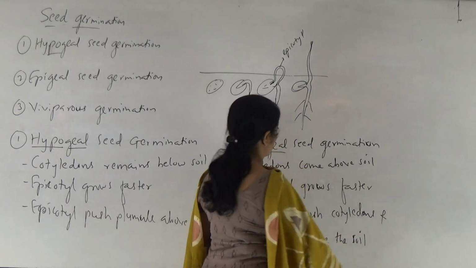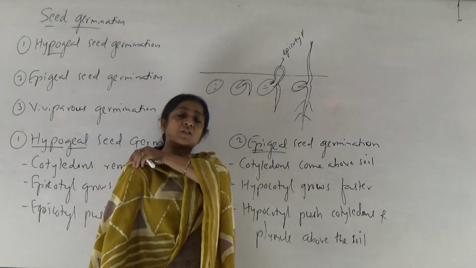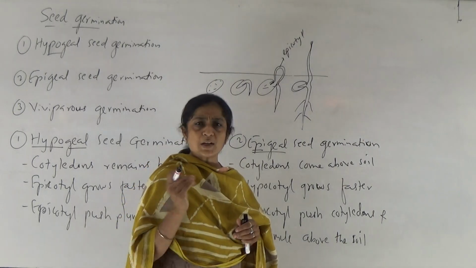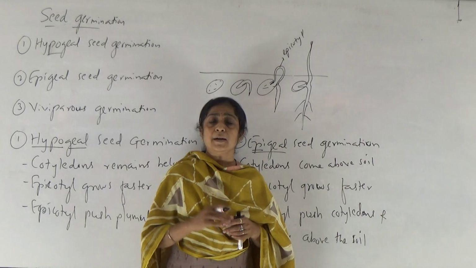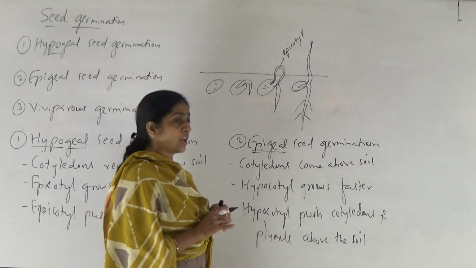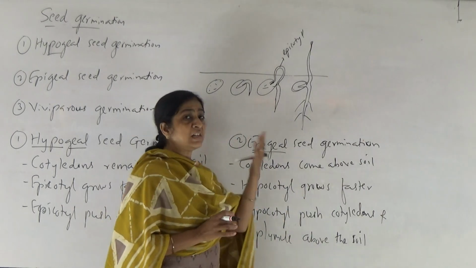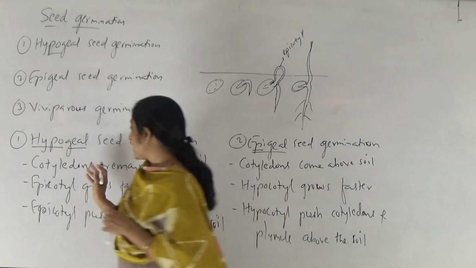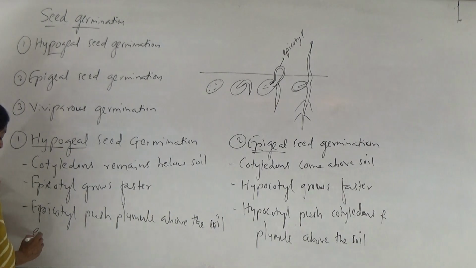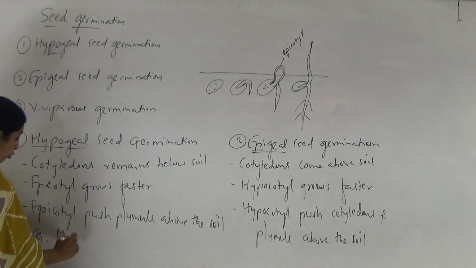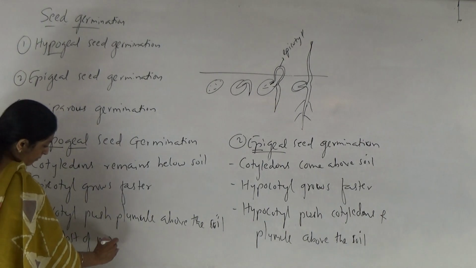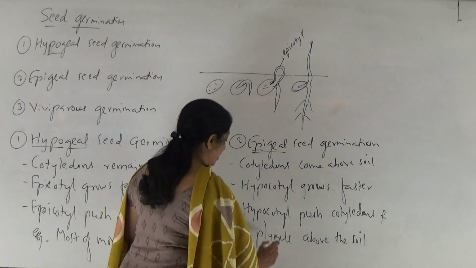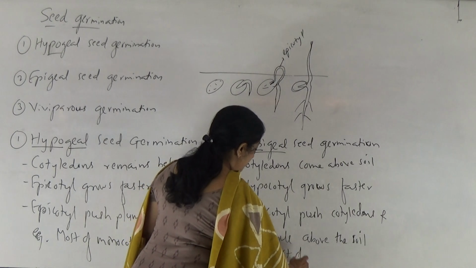In which plants is hypogeal seed germination mainly observed? Most of monocot seeds. Some exceptions are there, no doubt about it. And in case of epigeal seed germination, most of dicot seeds undergo epigeal seed germination, right? So the example for hypogeal seed germination is most of monocots, and the example of epigeal seed germination is most of dicot seeds.